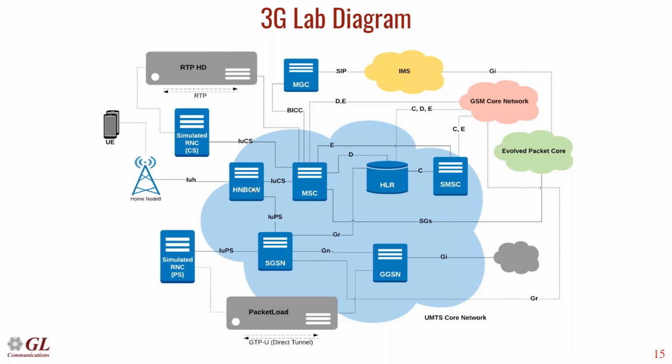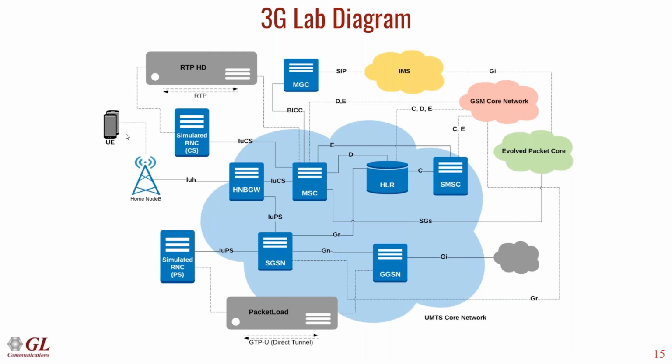As the UMTS 3G network has the capabilities of both CS and PS, it can enable the UE to make voice calls, send SMS, as well as connect to the internet.